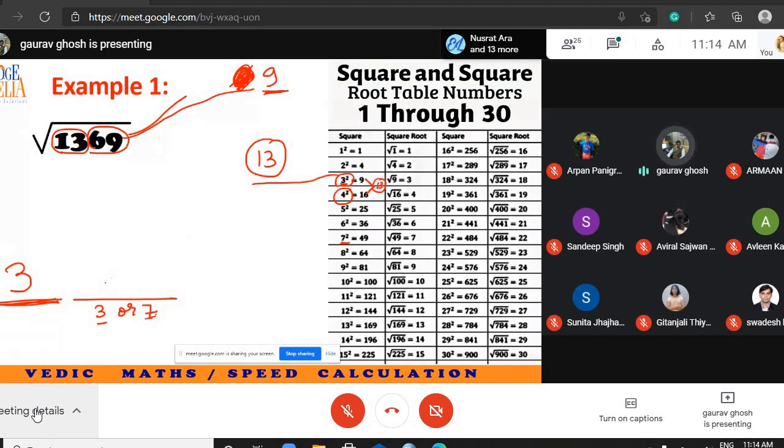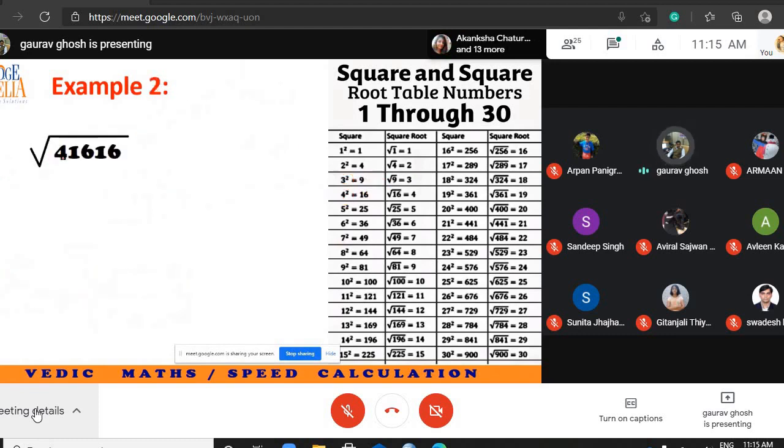So how will I become sure? This 13 you have to compare with the product of these two numbers, the product of 3 and 4. So now we have to compare our number, that is 13, with 3 into 4, 12. So our number is greater. Our number is greater means we have to choose the greater one. So 37. Some student will say, sir, this is taking more time. Now, if you are into practice, this will not take more than 10 seconds.